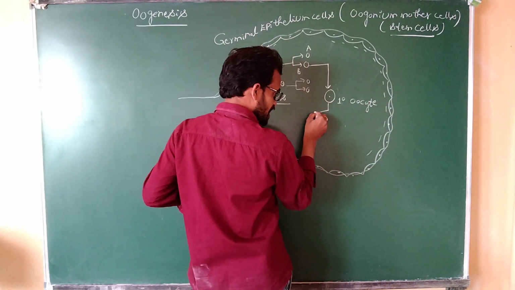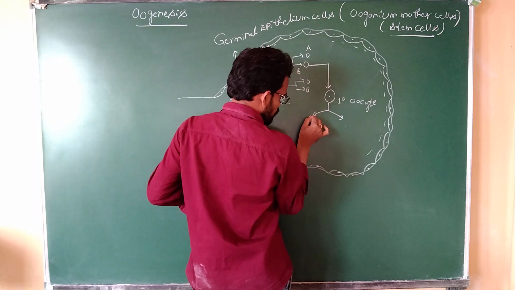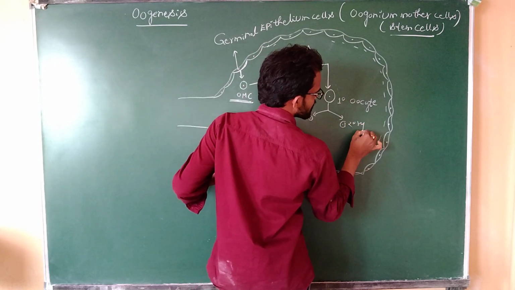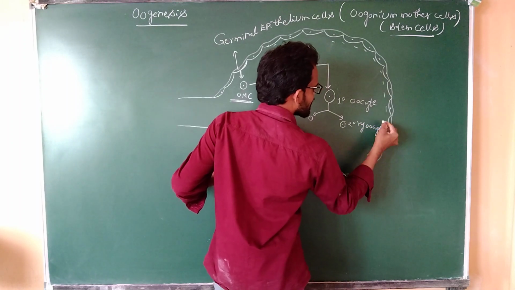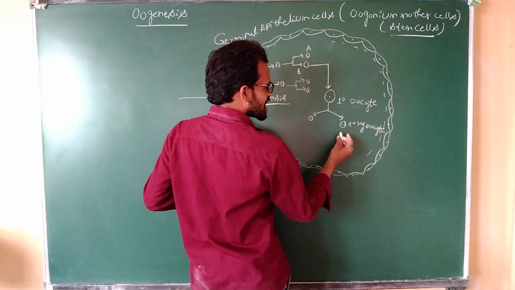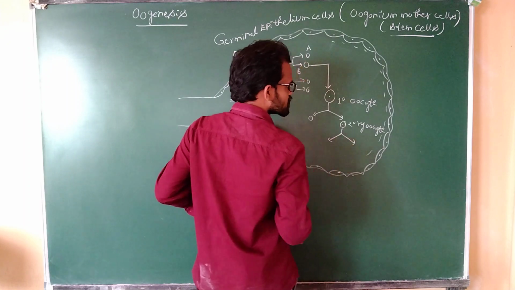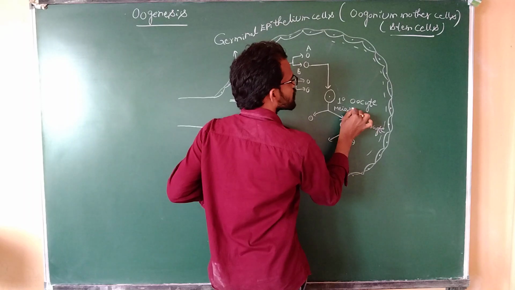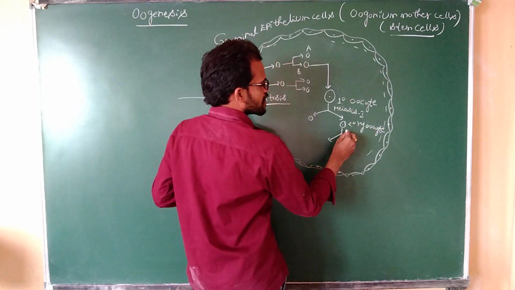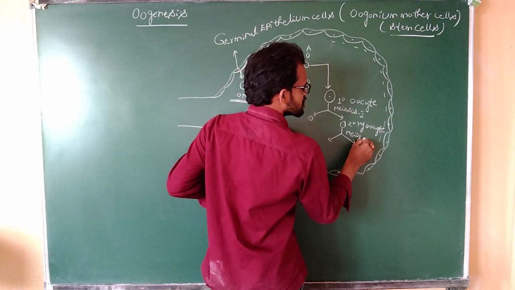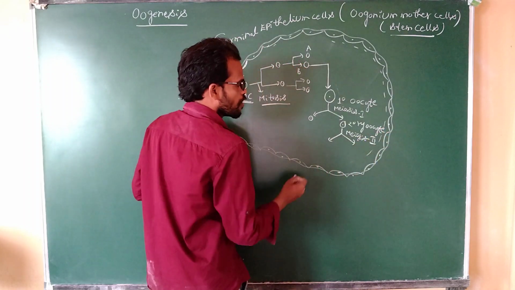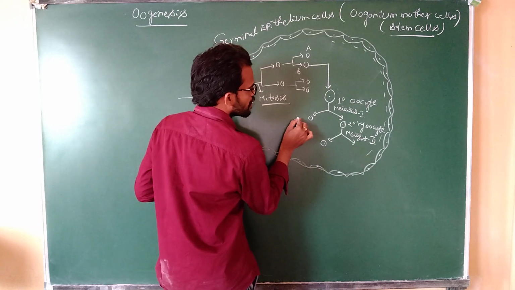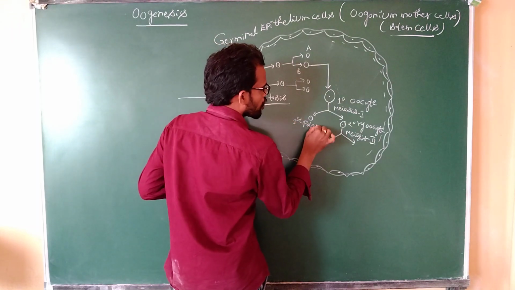The primary oocyte again divides and produces the first polar body. The other cell is the secondary oocyte. This process is known as meiosis 1. The secondary oocyte again divides in the meiosis 2 process, producing the second polar body. This is the first polar body and this is the second polar body.